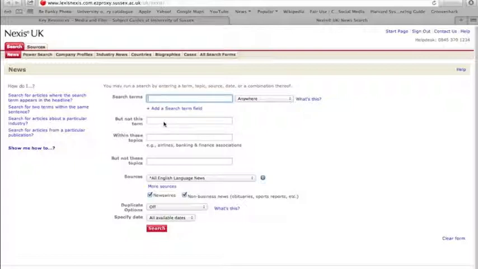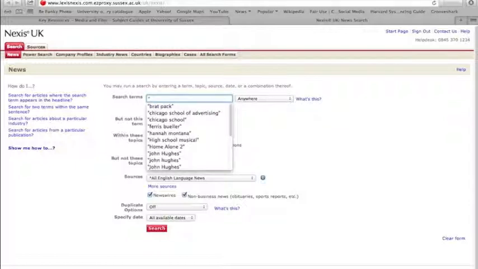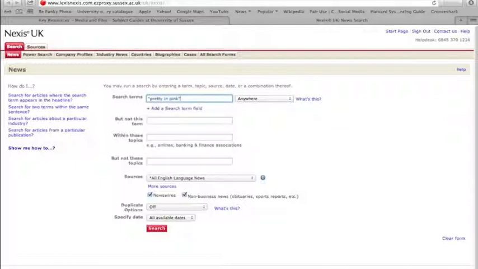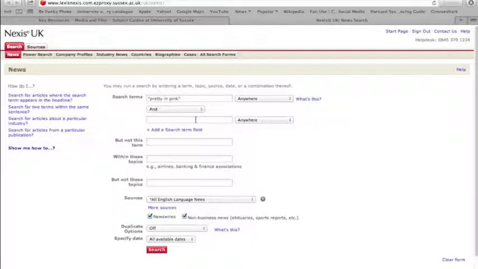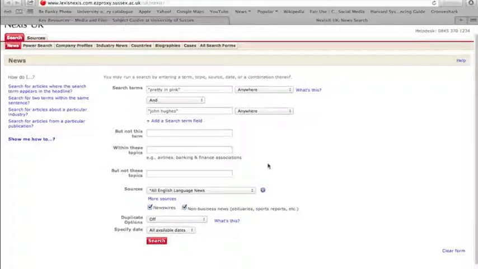So this is the search page. If I'm researching the movie Pretty in Pink, I'm going to search for Pretty in Pink as an exact phrase. Because the search is so broad in its coverage, I would recommend adding additional search parameters. So I'm going to say John Hughes as the second search term. The reason we do this is because otherwise you're going to bring up loads and loads of stuff that's probably not very relevant.